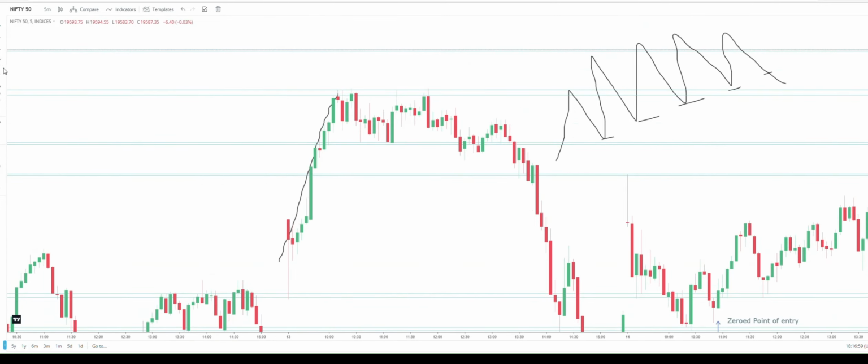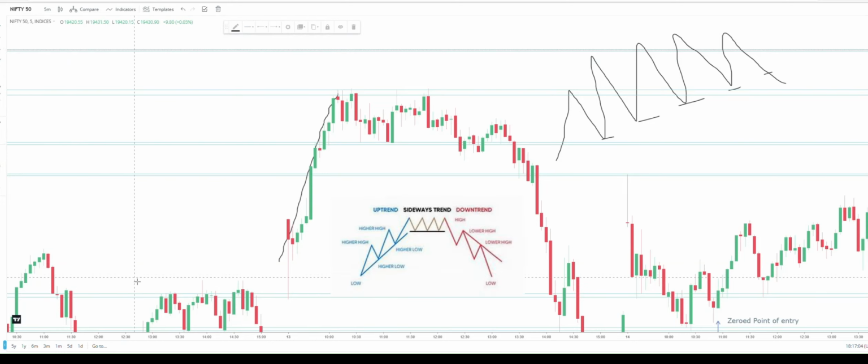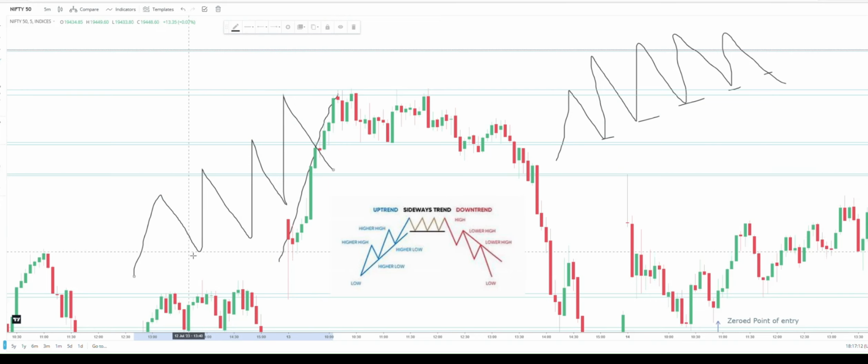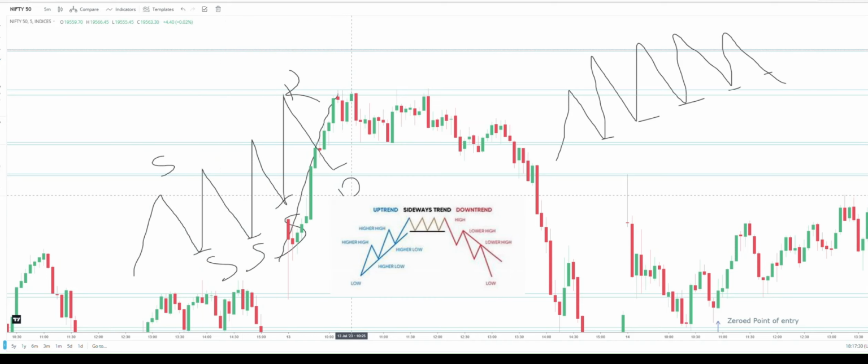Always remember how a market goes: up, down, up, down, up, down, up, down. These are all the resistance created. Resistance, resistance. These are all the support. Sorry, so this is the resistance. Okay, this is the support. So the market always moves by creating support and resistance, not the trend lines. Trend lines only give you some hint.